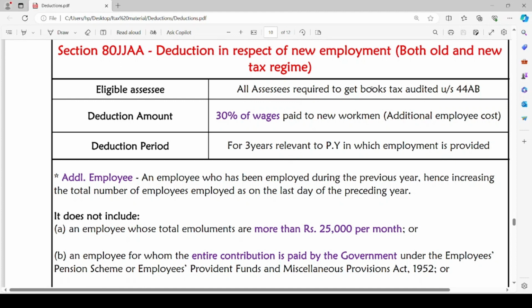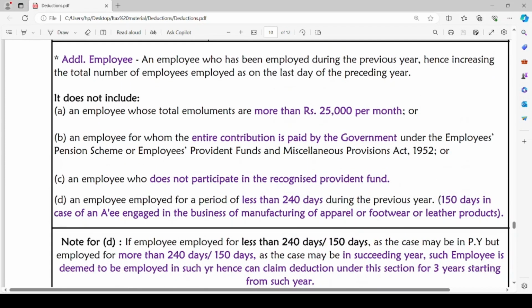Additional employee means an employee who has been employed during the previous year, hence increasing the total number of employees employed as on the last day of the preceding year. The additional employee does not include an employee whose total emoluments are more than Rs 25,000 per month. If you are paying more than Rs 25,000 per month, such an employee will not be regarded as an additional employee.